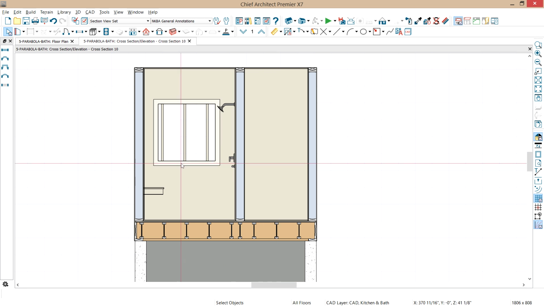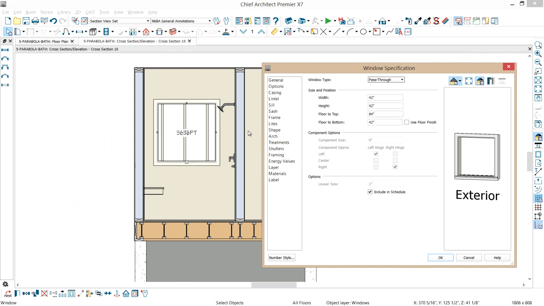But to begin with, let's highlight that window and let's go through the changes that we need to make on it. And we'll begin at the very top here. So those studs are 16 inches on center. So that means that the width in between that is 14.5 inches. That's what I'm going to set that opening to be. On the height, that was a pretty large height for the niche, but we're going to set it at 28 inches. And then the floor to bottom, I want that above my grab bar, so I'm going to leave that at 42 inches, floor to bottom.